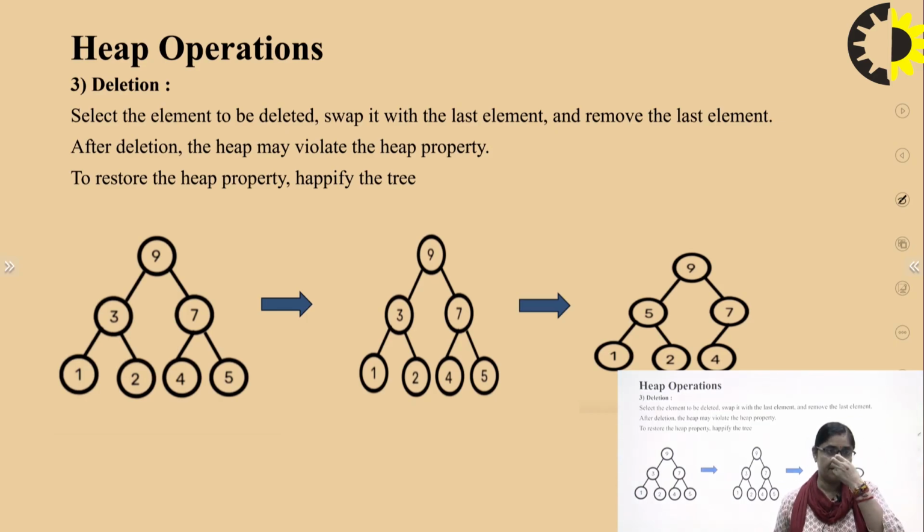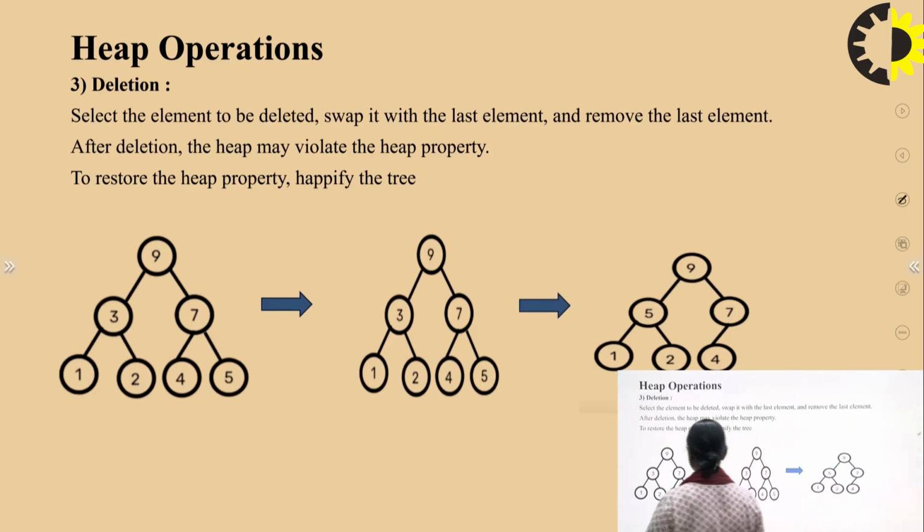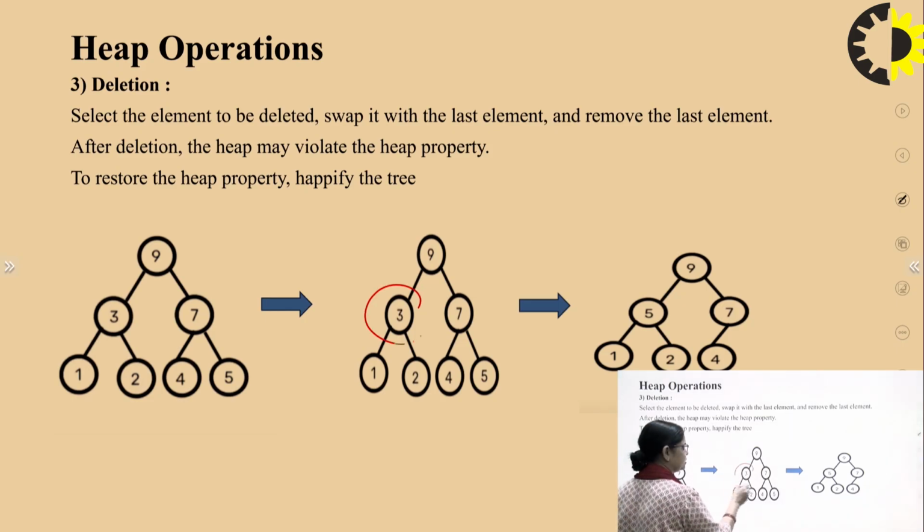Insertion is simple, but for deletion, what we do is select the element we want to delete, right? After deletion, we check whether the heap property is violated, and if so we restore the heap property and heapify. If you see 9, 3, 7, 1, 2, 4, we have to delete this 3, the third node.